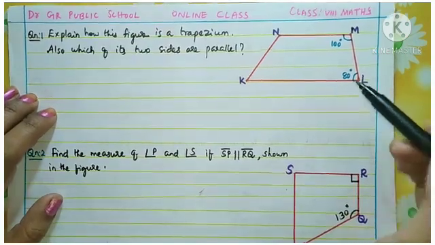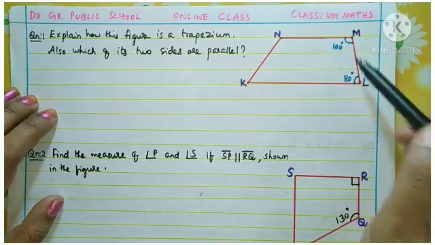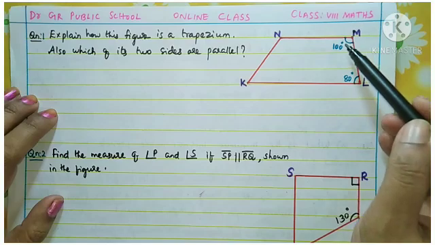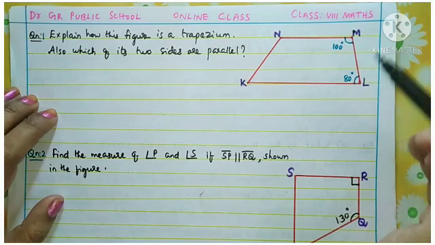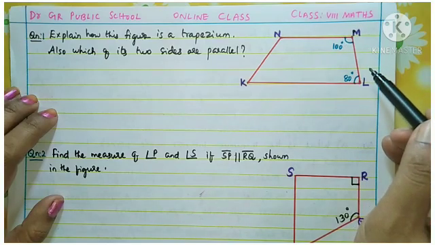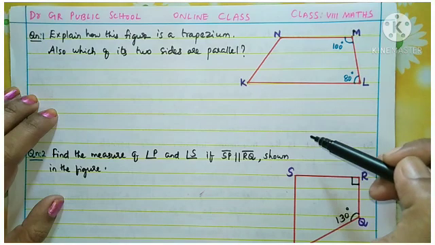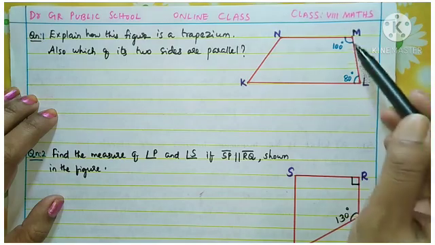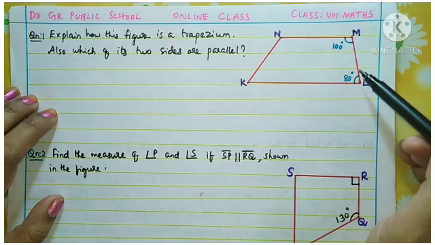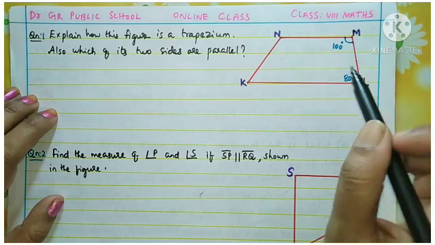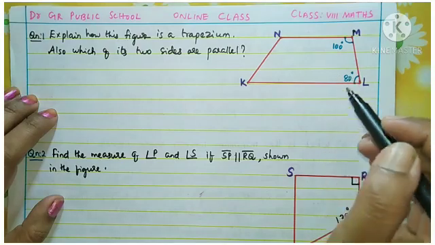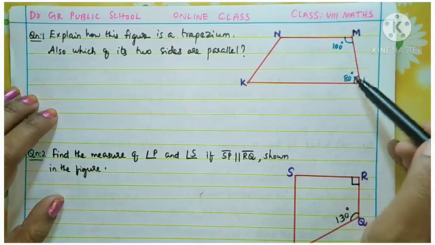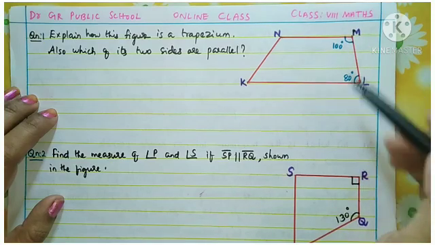So here you see these two angles, when you add, what is the sum here? 100 plus 80, that is 180 degree. So what do you understand from this? The sum of the adjacent interior angles came 180 degree. So how it is true? How it can be possible this interior angles is supplementary?